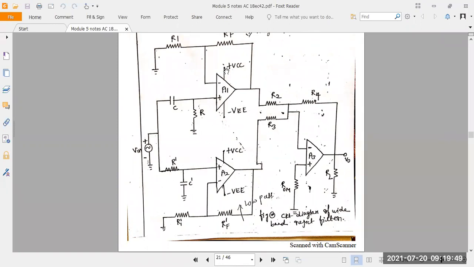Here they are connected in parallel form. In the wide band filter, what did they do? They connected them in series. So here they have connected in parallel form. In the wide band filter, high pass filter and low pass filter are connected in series form. After the high pass, they have connected low pass. But here the condition is, the high pass and low pass are connected in parallel form.